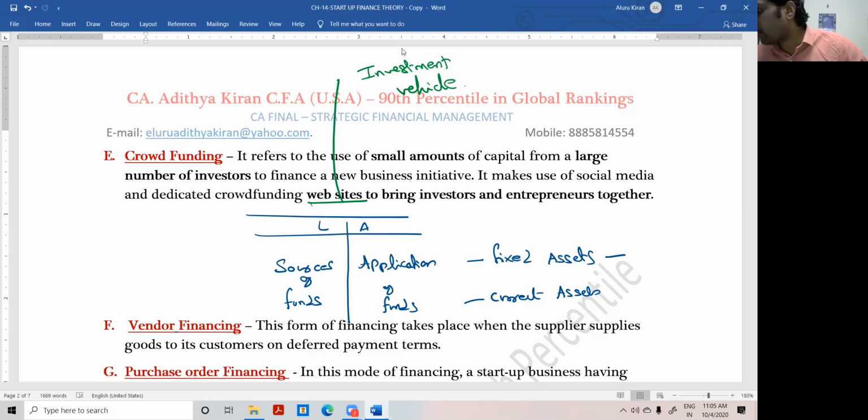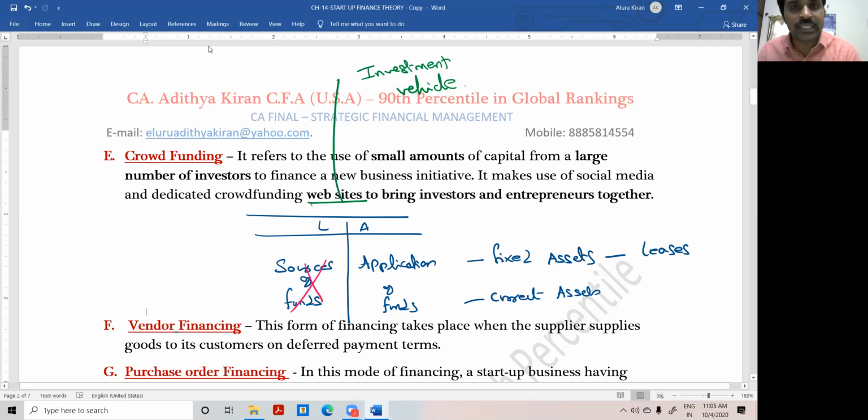So it may be based on basically leases. I can go for leases rather than borrowing. If I go for a lease, I do not need any bank loan, equity shares, etc. Whatever machinery I want, rather than issuing shares, getting money and purchasing the fixed asset, I can take the machinery on lease.